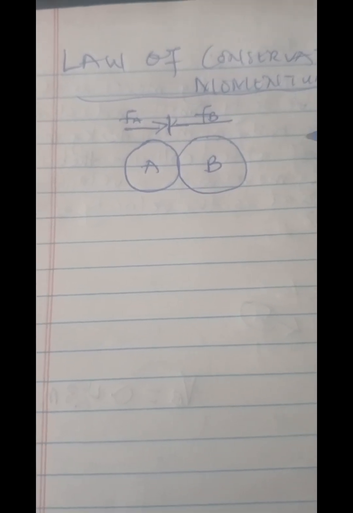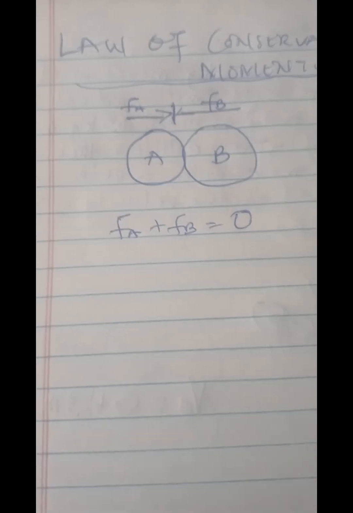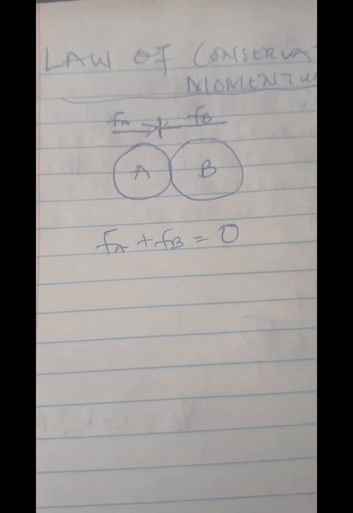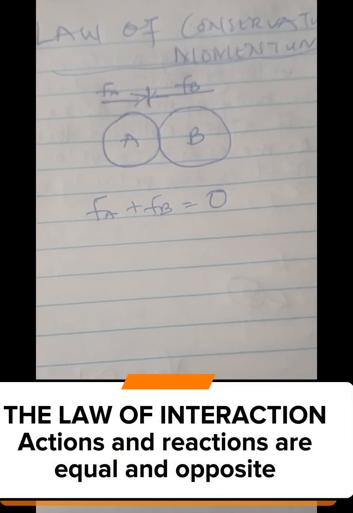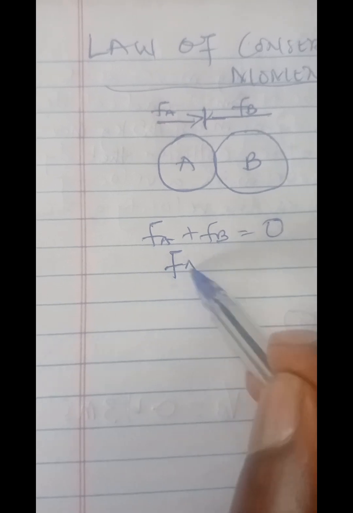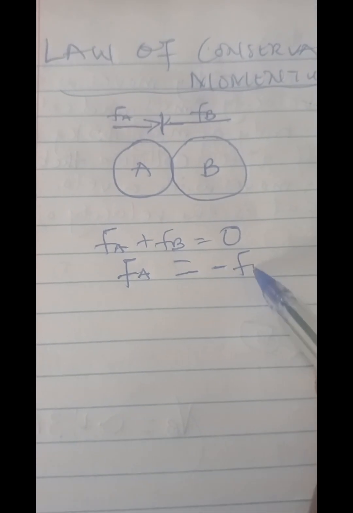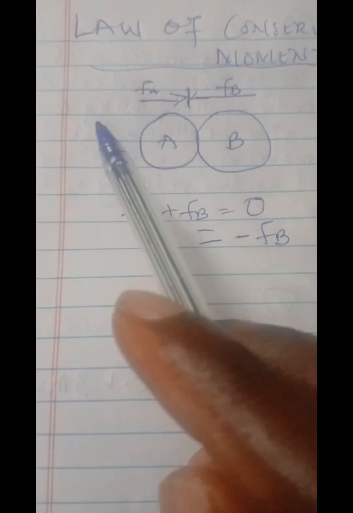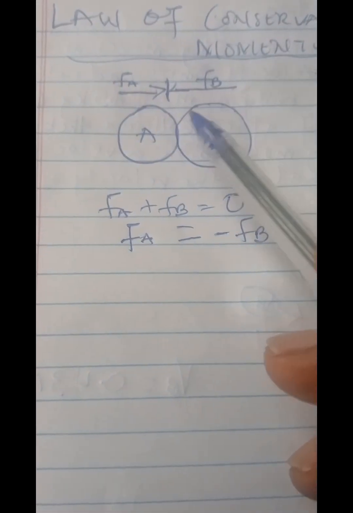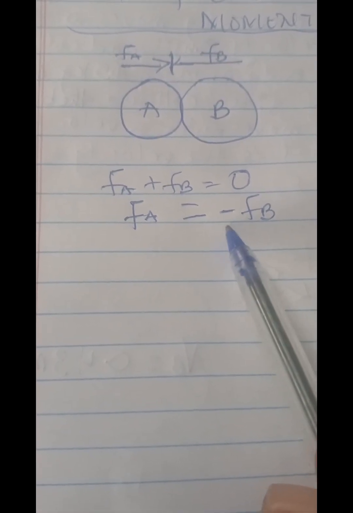Now, let's call the force applied in this direction the force of body A, then the force of B. It is conserved, which means there is no change of force, so it's equal to 0. Now, according to the third law of motion, which is the law of interactions, to every action there is an equal and opposite reaction. So the force applied in this direction is equal and opposite to the force applied in this direction, and the negative sign indicates the opposite direction.